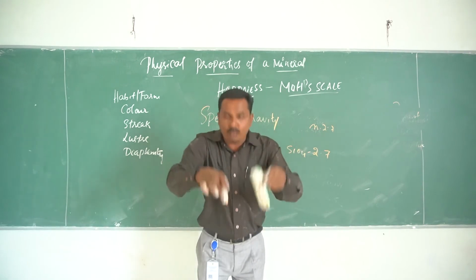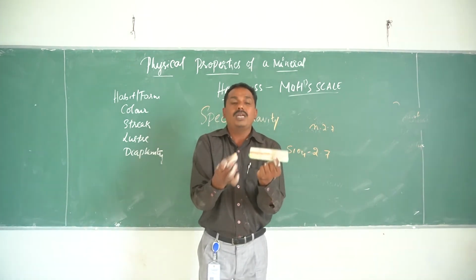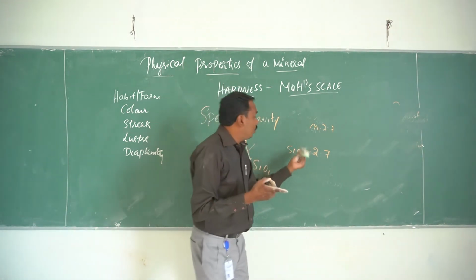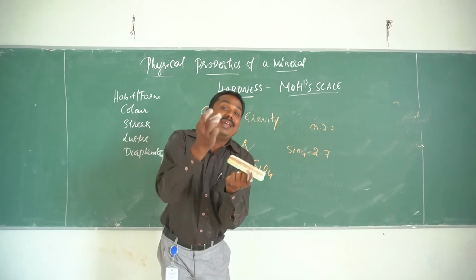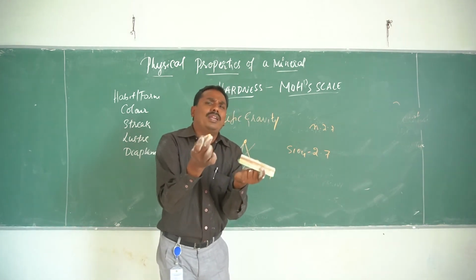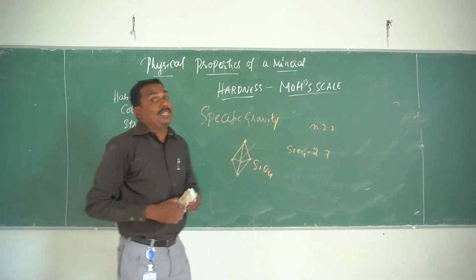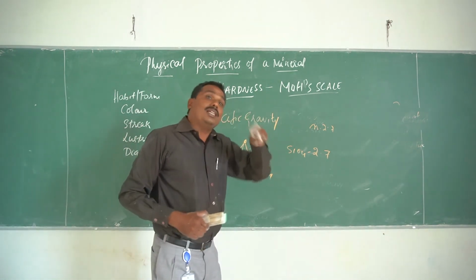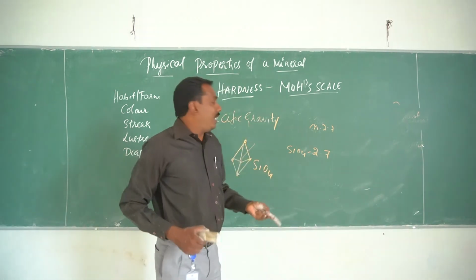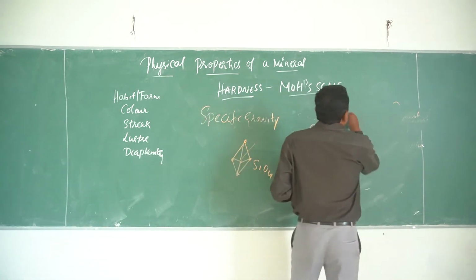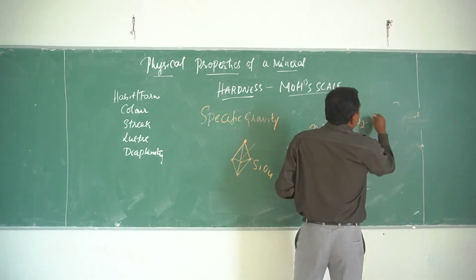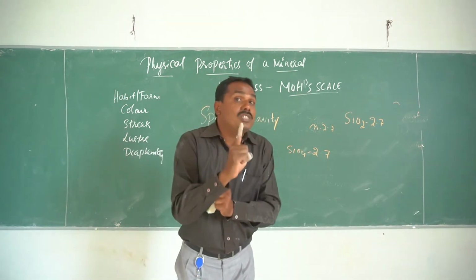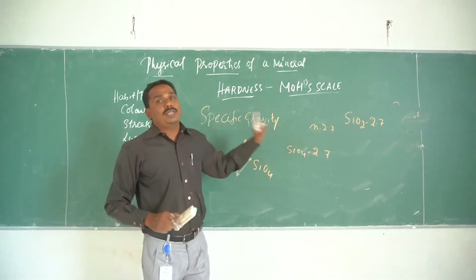If you put both into buckets of water, both will sink. One has n number of SiO4 and the other has 2 or 3 number of SiO4. So the specific gravity of a mineral is compared with water, and if it sinks, the specific gravity of the mineral is higher. The specific gravity of SiO2 is 2.7. What do you mean by 2.7? That is the specific gravity of individual SiO2.